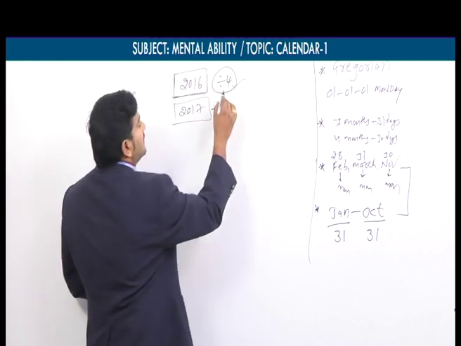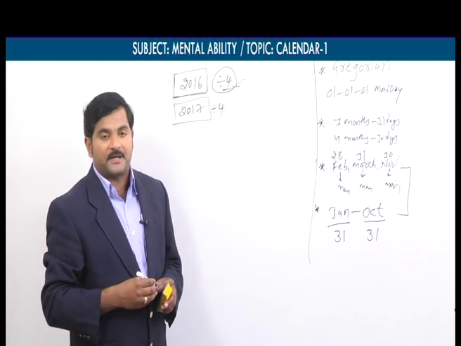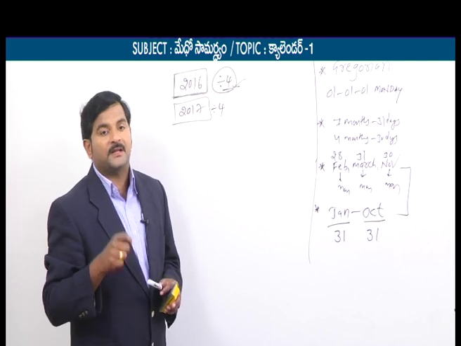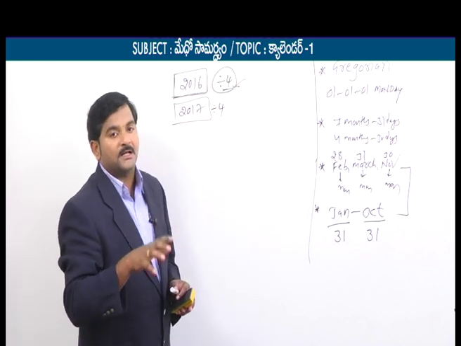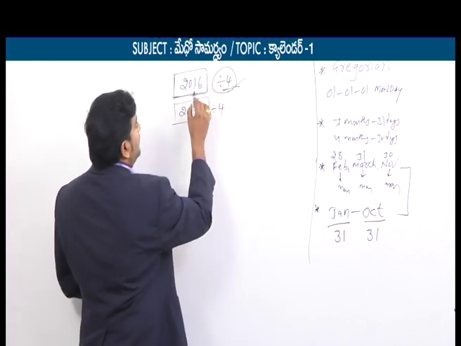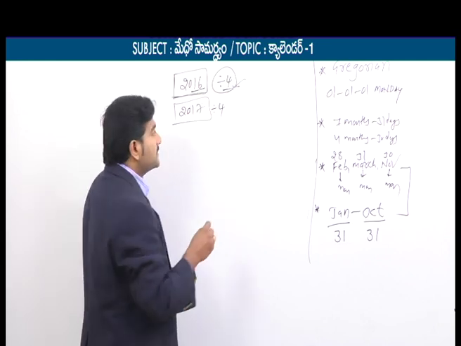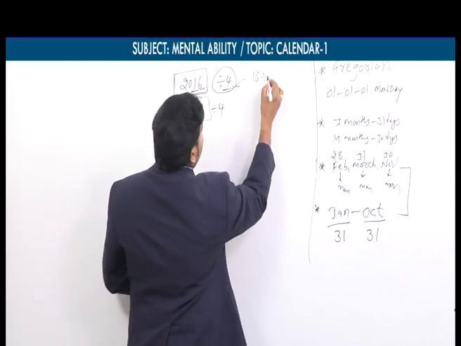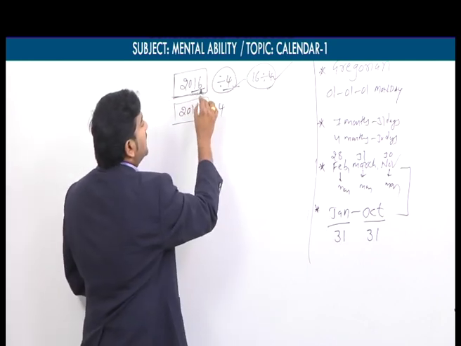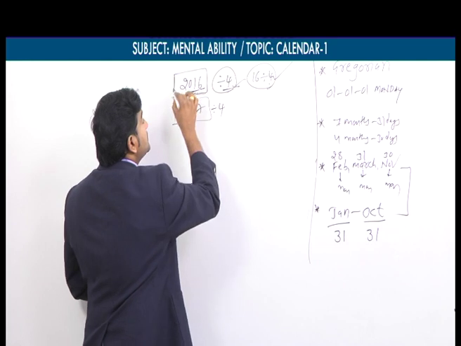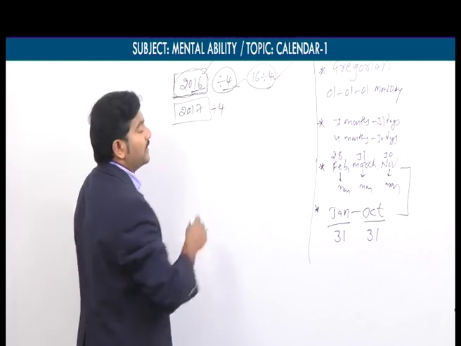So for example, divisibility by 4 means, if the last two digits of the number are exactly divisible by 4, then that whole number is also divisible by 4. For example, I am taking the last two digits here. What are the last two digits here? 16. Is 16 exactly divisible by 4? Yes, we can say. That's why, since the last two digits are exactly divisible by 4, 2016 is also exactly divisible by 4. Hence 2016 is said to be leap year.